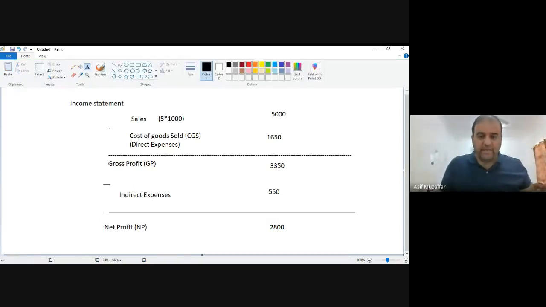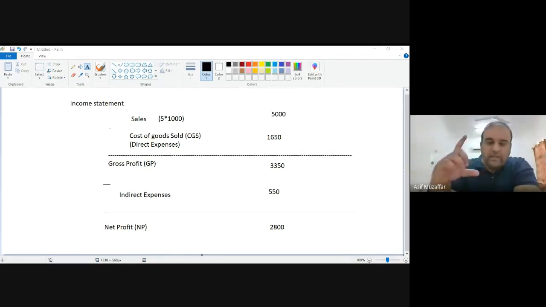Any problem with the income statement? Any issue with that? No, Mr. Income statement means whether you have a profit or a loss. So profit is of two types: gross profit and net profit. Normally what you say is a profit is actually a net profit, but gross profit is also important. Some companies want to know what their gross profit is. I will not go into the detail why they want to know about gross profit, but at this point of time, just think about it. Gross profit minus the indirect expenses will give me the net profit.